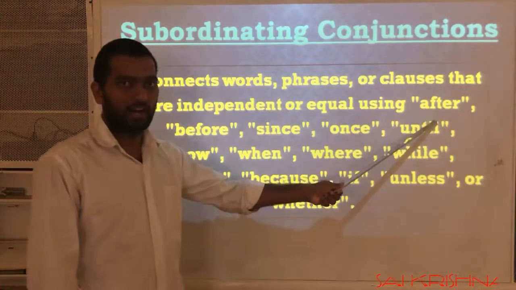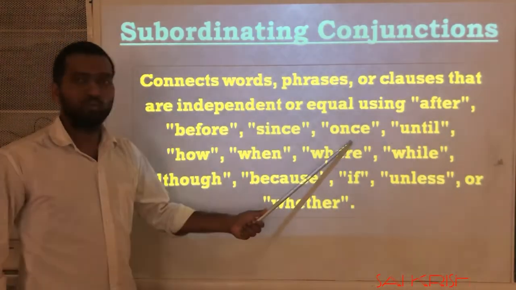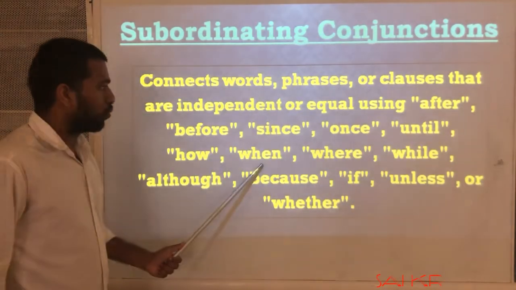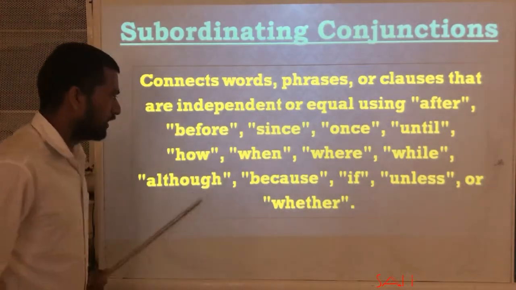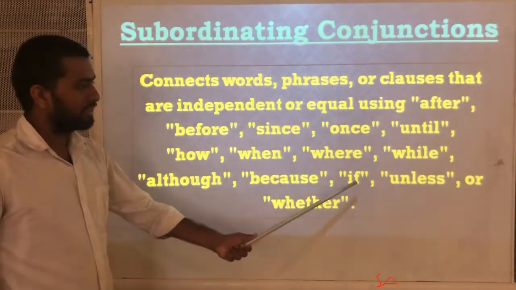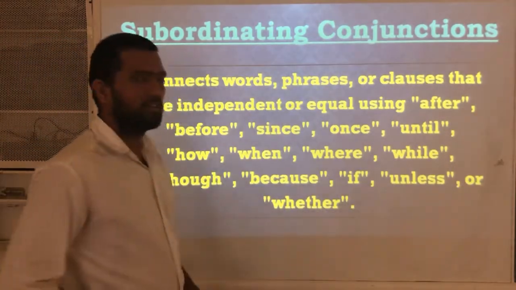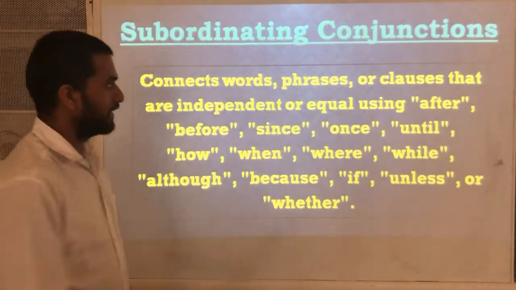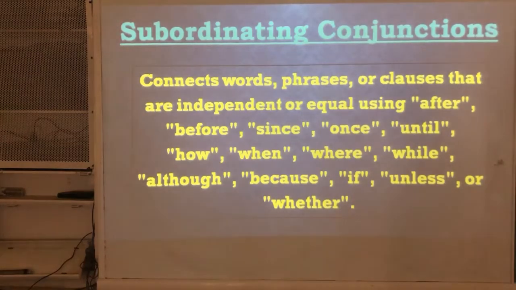First one: after, before, since, once, until, how, when, where, why, although, because, if, unless or whether. These all are called subordinating conjunctions, and these are used to connect words, phrases or clauses in a sentence.